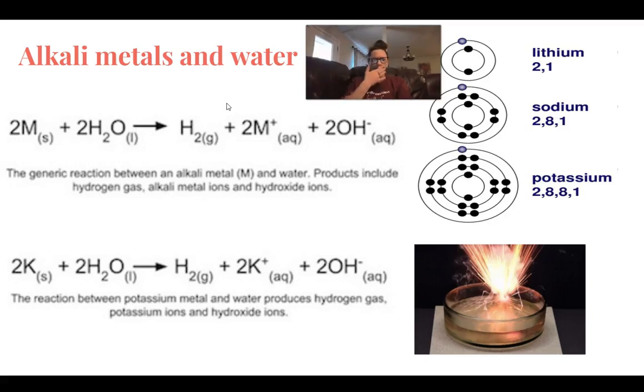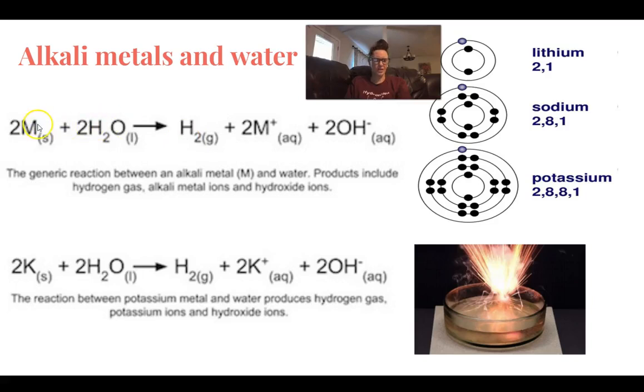So you guys already know that alkali metals are very reactive, specifically with water, which is why if you put a piece of an alkali metal in water, it will explode. But that has to do with the fact that they only have one valence electron, so they're extremely reactive. The general equation for the reaction of alkali metals in water is, if you have M standing for the metal, and then you have water, it forms metal ions and hydroxide ions, as well as hydrogen gas.